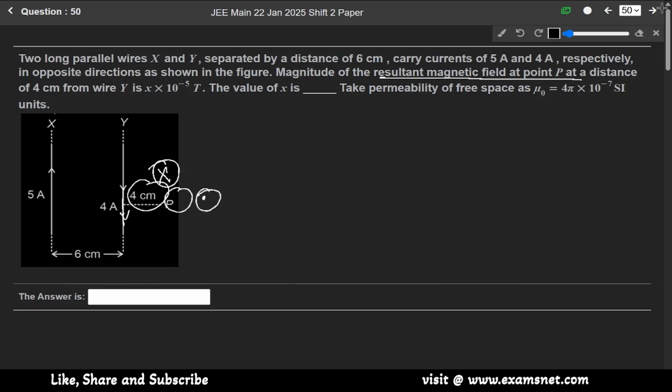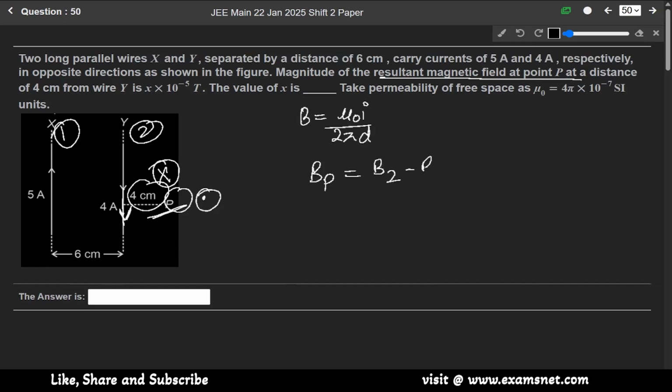We know that for a long wire the magnetic field is given as mu naught I over 2 pi d, where d is the distance from the wire. So the net magnetic field at this point P, since it is in downward direction, let us say this is second, this is first, will be B2 minus B1.